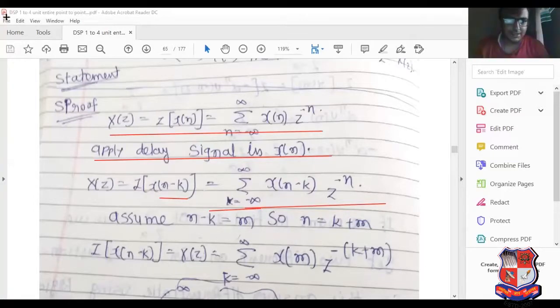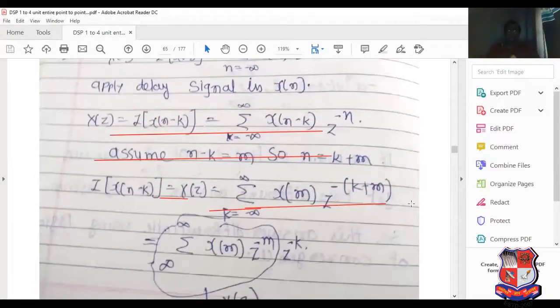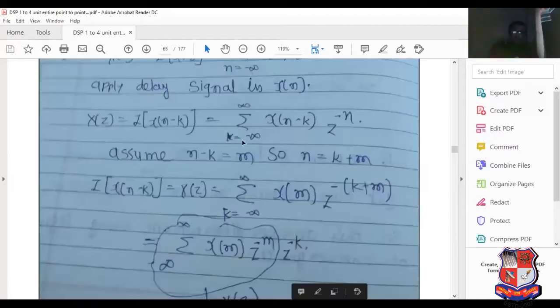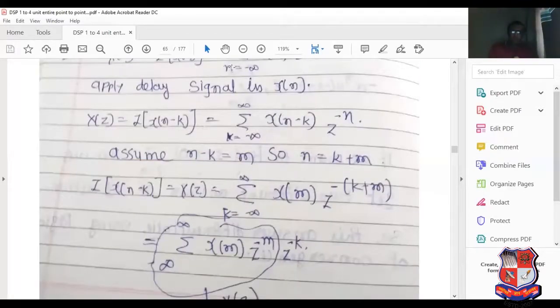So the last answer: x of m z raised to minus k plus m. So here x of m z raised to minus m, it is the definition of Z transform. And here, what is the factor that can be taken separately? z raised to minus k.